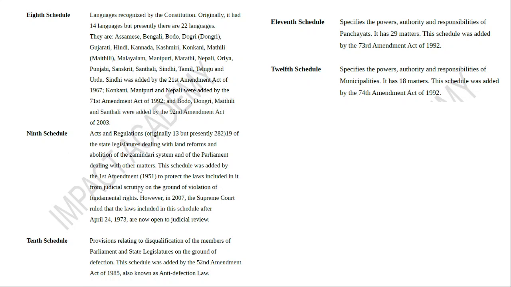Otherwise, because of the right to property, everyone will go to court and all the reforms will get damaged. The 10th schedule, very important, was added by the 52nd Amendment Act of 1985. It is also called the anti-defection law. The 11th schedule is about panchayats, 29 matters. The 12th schedule is municipalities, 18 matters. These are the 73rd and 74th amendments, both of 1992. So all these are very, very, very important.